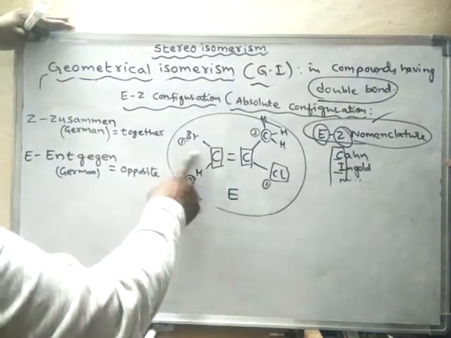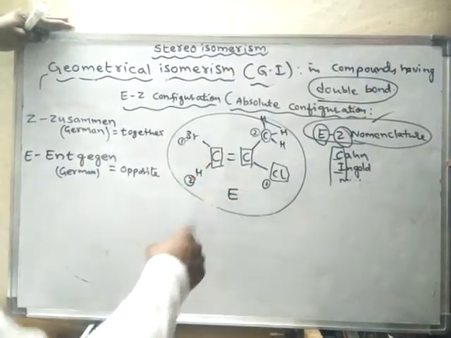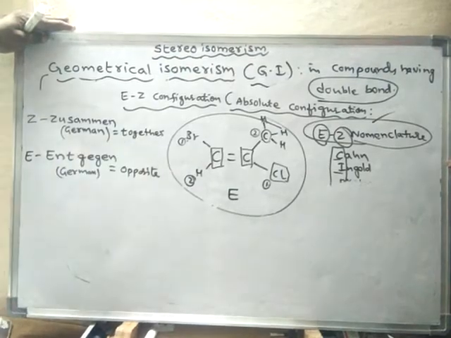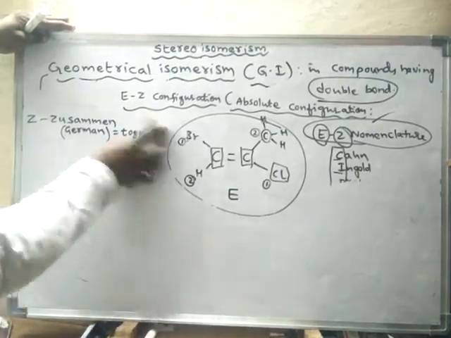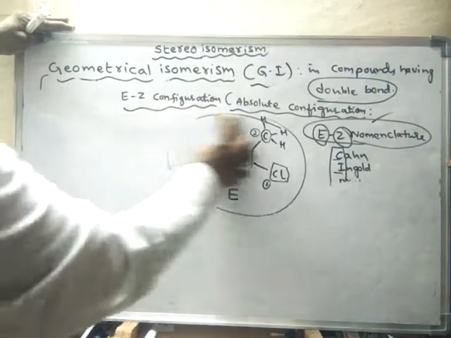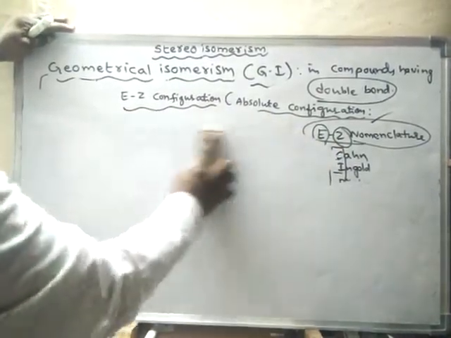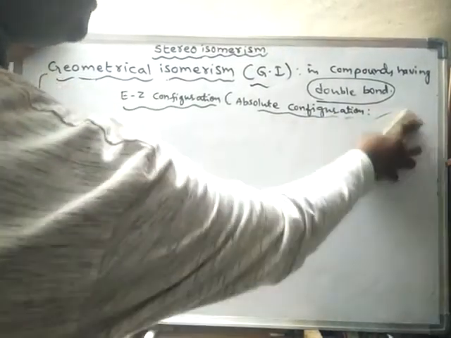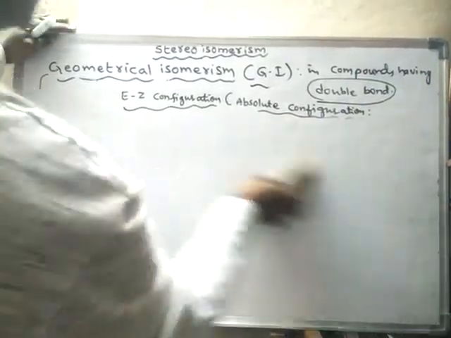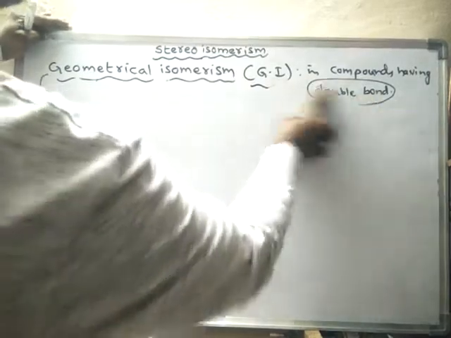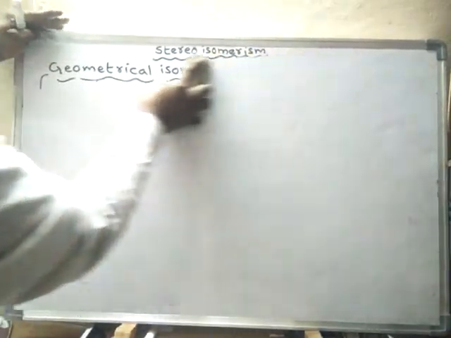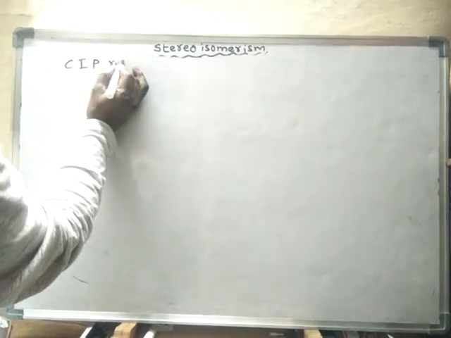So E means opposite, and Z means Zusammen, together. That means when similar priority groups are present on the same side, then it is said to be Z isomer. So now we will learn the rules. These rules are said to be CIP rules, Cahn, Ingold and Prelog rules.